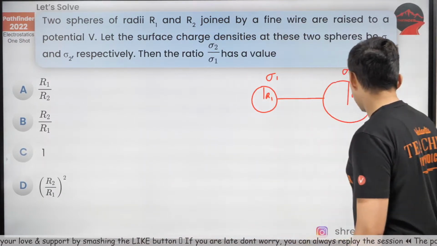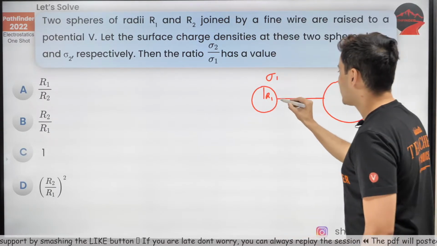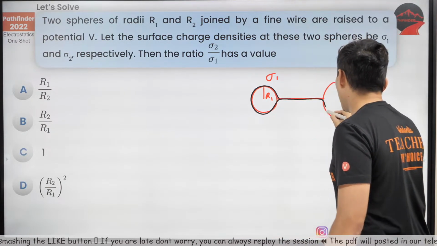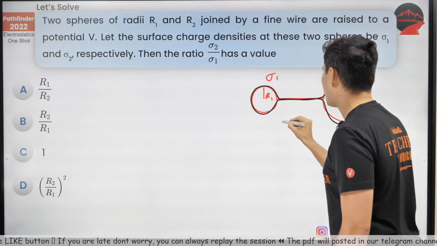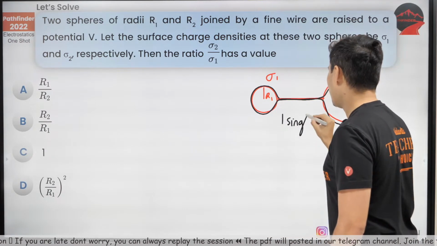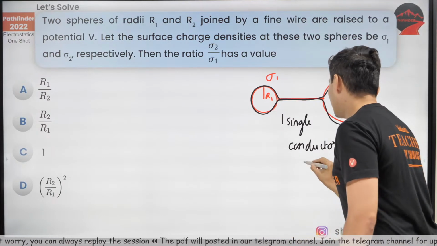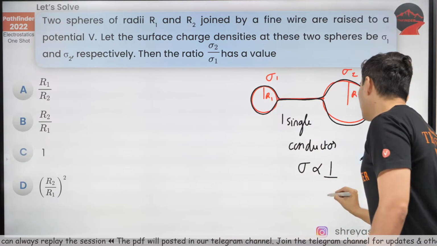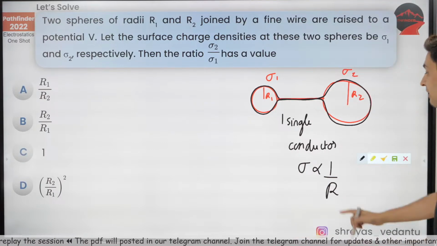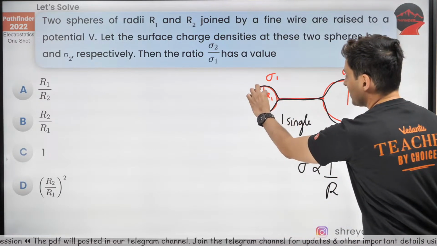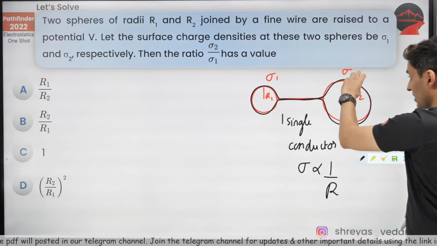Okay, so I just told you, whenever you connect two conductors, it behaves like one single conductor. And I have just told you guys that the surface charge density is inversely proportional to R, the radius of curvature. Radius is less, sigma is more. Radius is more, sigma is less.